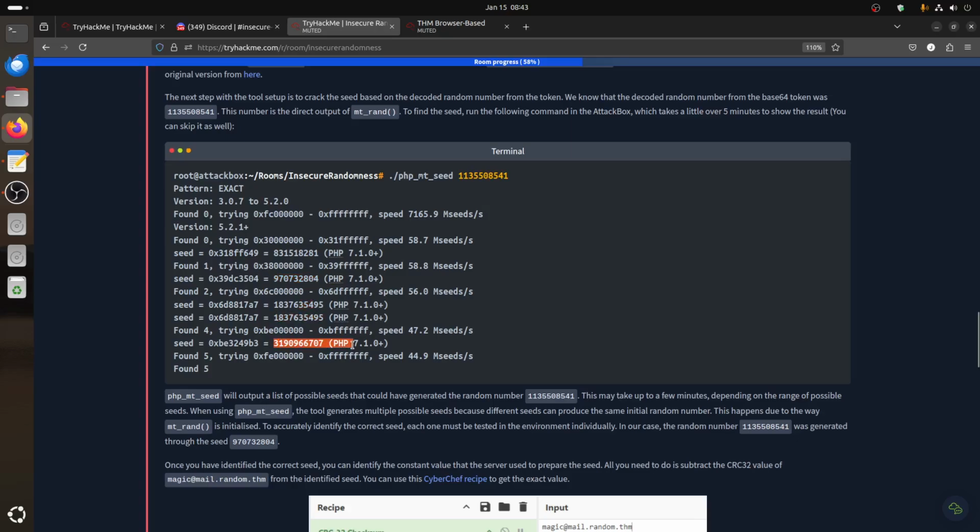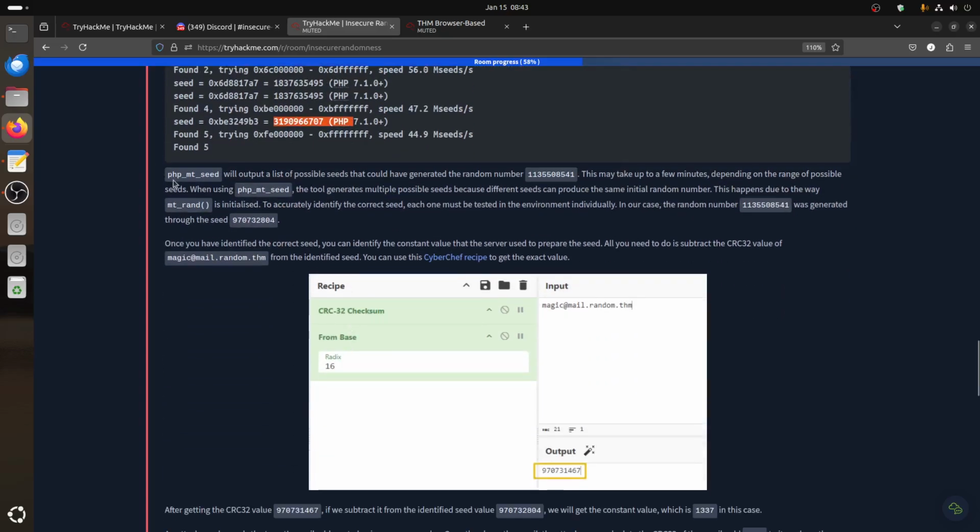This is more like a guessing game to find the correct one. So the tool will output a list of possible seeds that could have generated it. Remember, it's not certain. This may take a few minutes depending on the range of possible seeds.